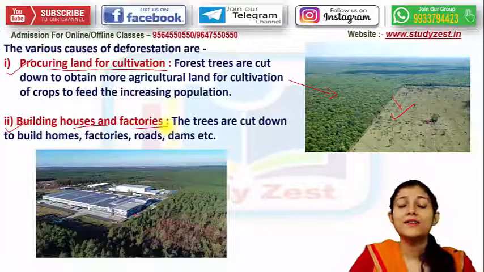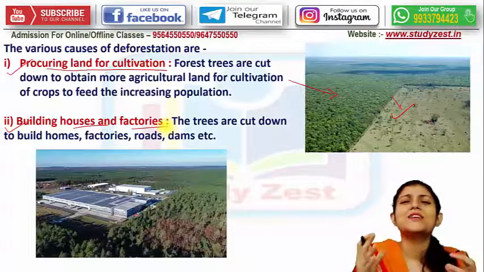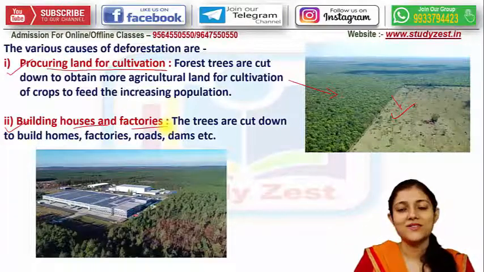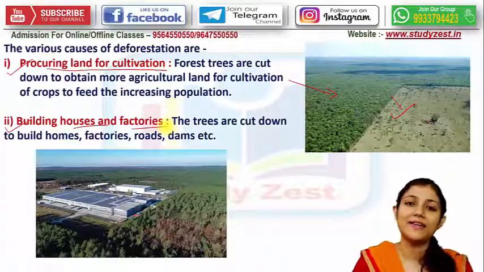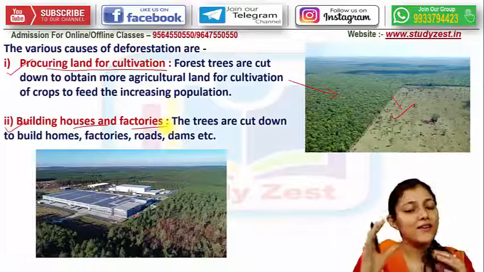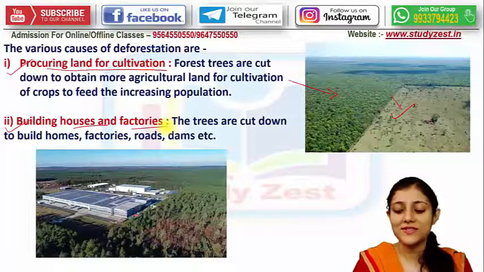Deforestation करने के बाद जो जगह मिल जाता है वहाँ पर lots and lots of factories and houses हम लोग build करते हैं, हम लोग वहाँ पर रहते हैं. So for our own sake we are cutting down the trees. This is the one reason.